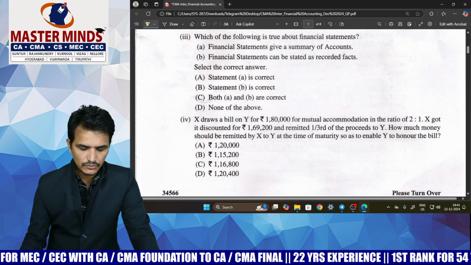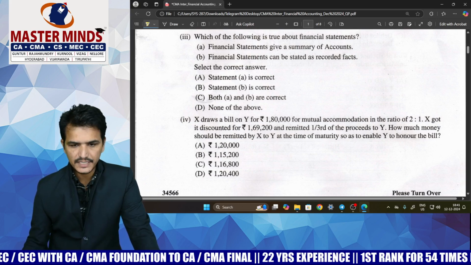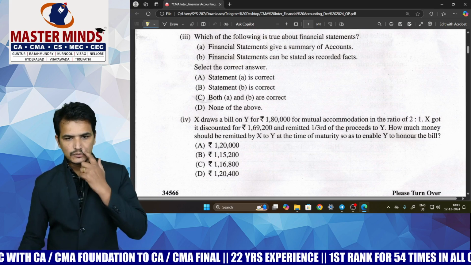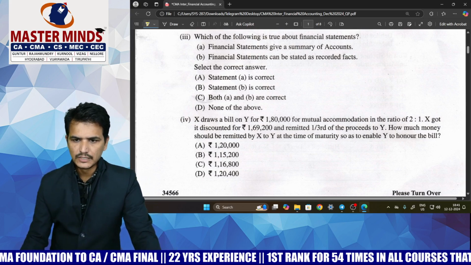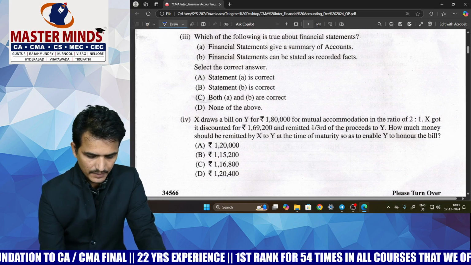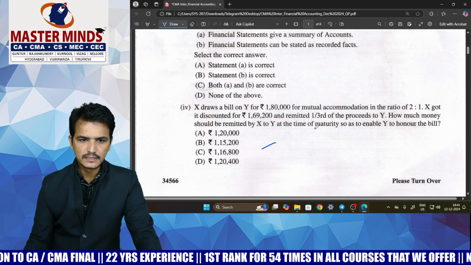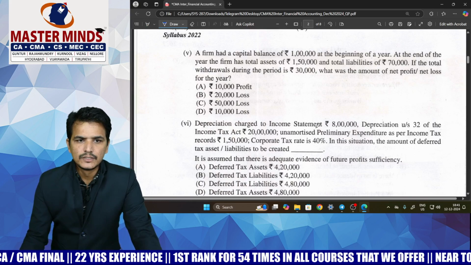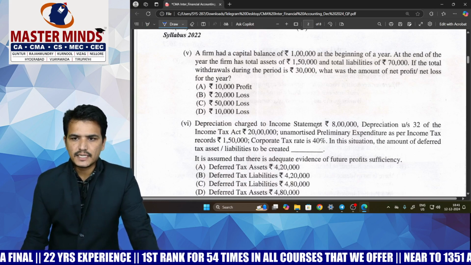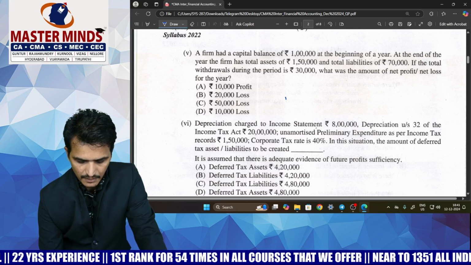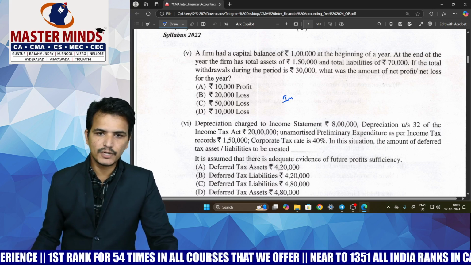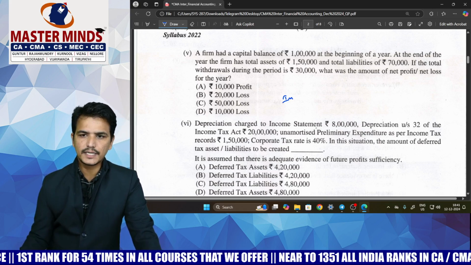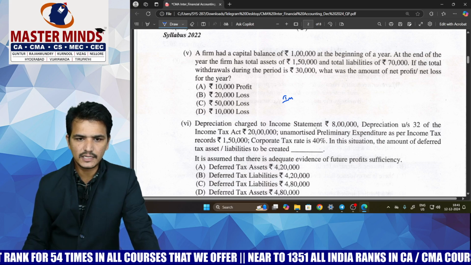Next, coming to MCQ number 4, which is based on accommodation bills. Many times we have suggested you go through the accommodation bills treatment, and here an MCQ was given based on it. MCQ number 5 is related to accounts from incomplete records. The opening capital, closing capital and drawings are given, and they ask you to calculate the profit or loss for the current year.